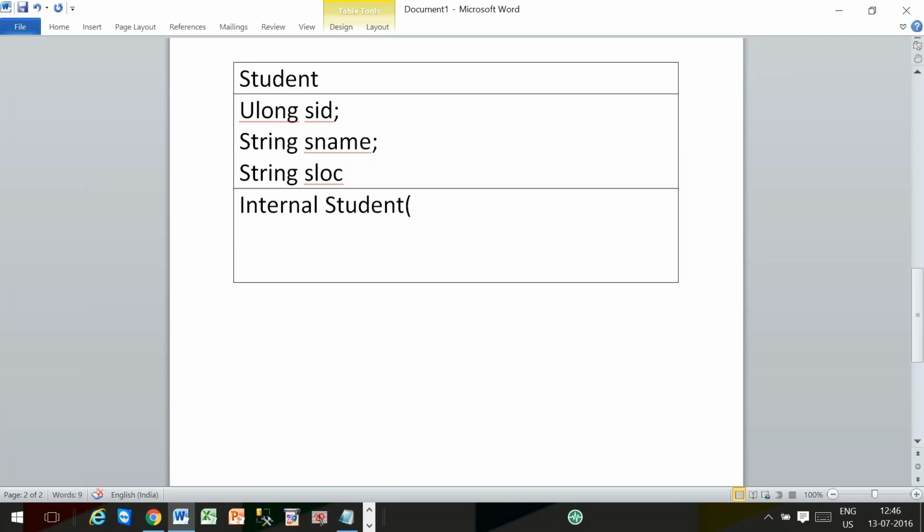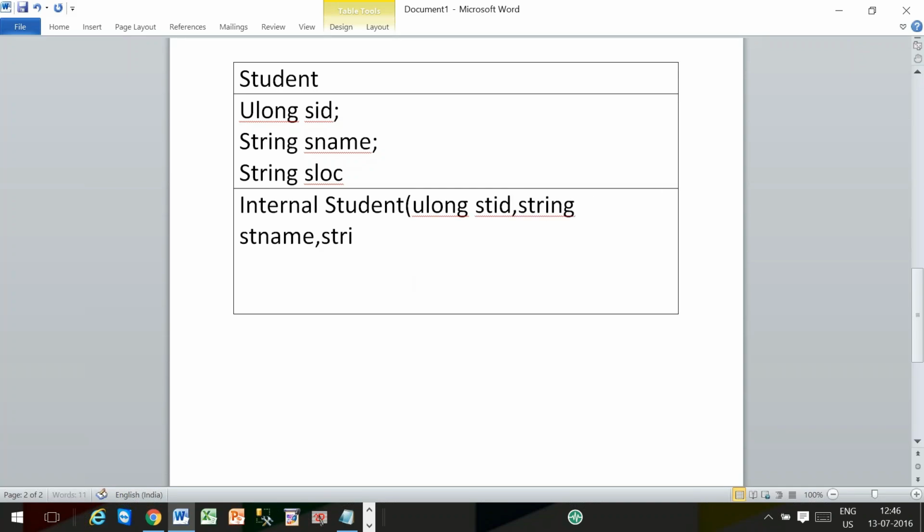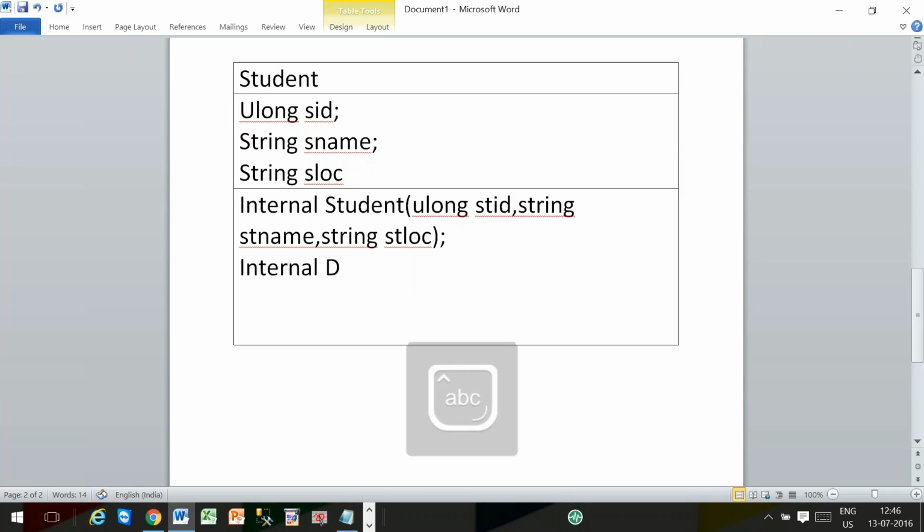Internal Student(ulong stid, string stname, string stloc). Then internal void DisplayStudent.